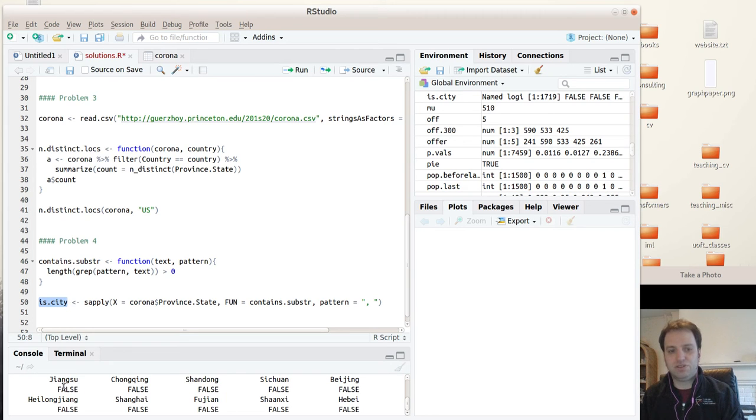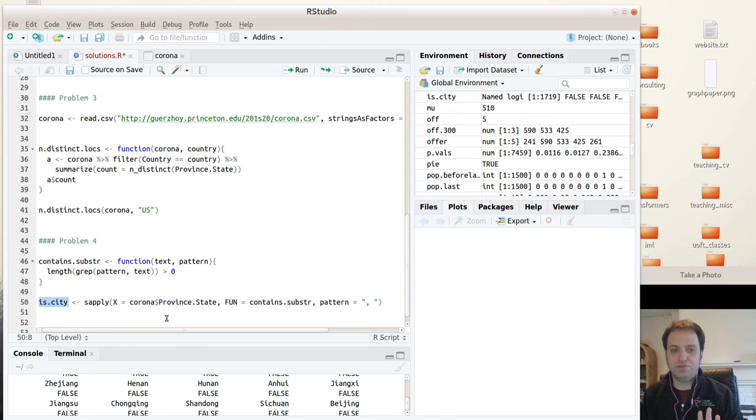So here you also have like the names, but we can ignore them. This is just a vector of trues and falses that I can now use in order to get the subset of the data frame that's just cities, right?